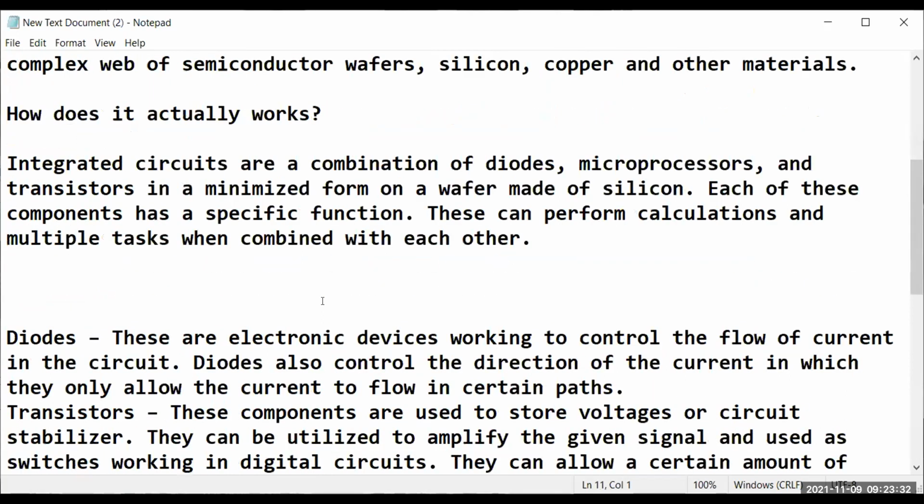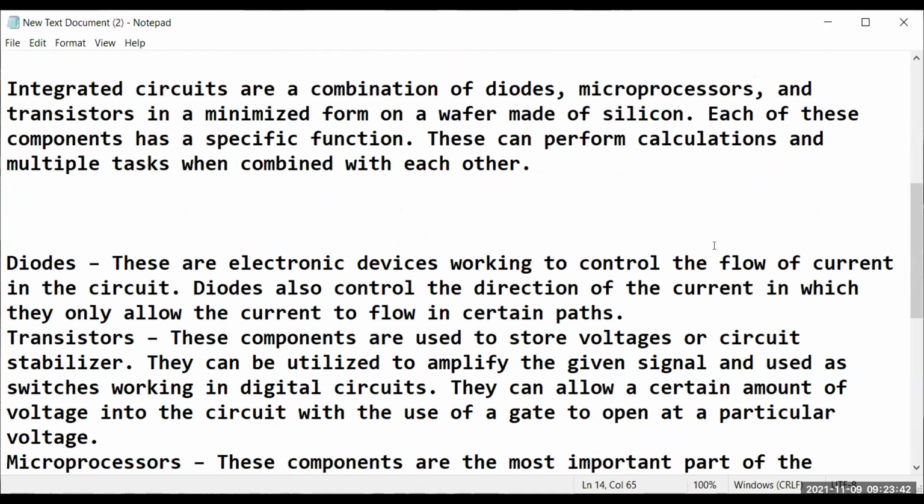Okay, and how does it actually work? I have already told you it's a combination of diodes. It consists of microprocessors as well. We have already studied about microprocessors, right? The material in which IC is made is silicon, as I already told you before, and all of these perform a specific function. Like a diode will perform a specific function, a microprocessor will perform a specific function. All of this performs a specific function, and all together they can do multiple tasks.